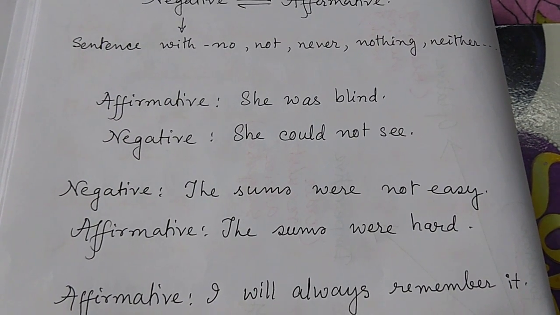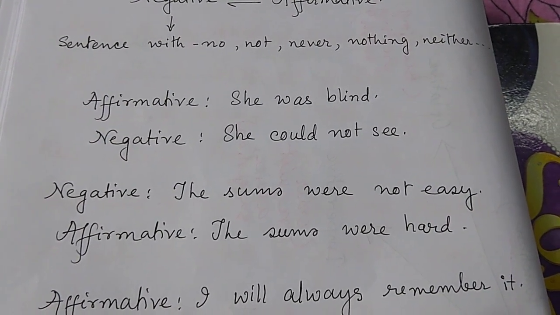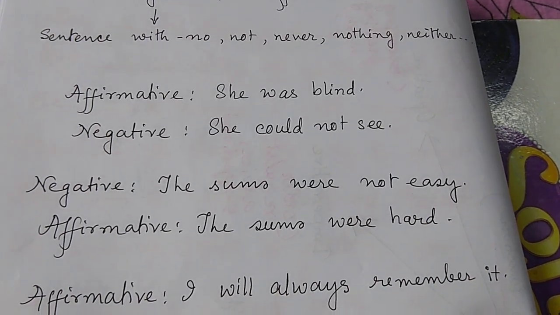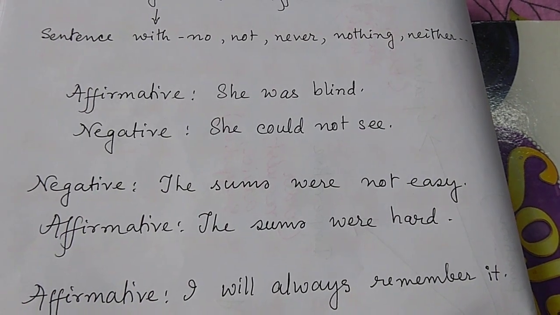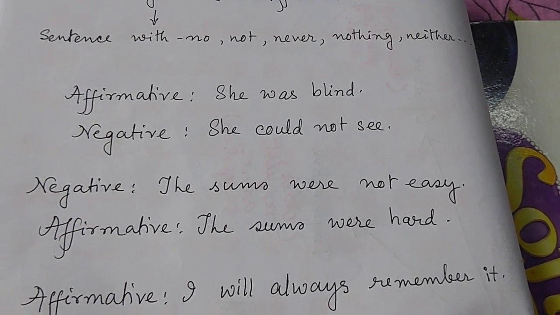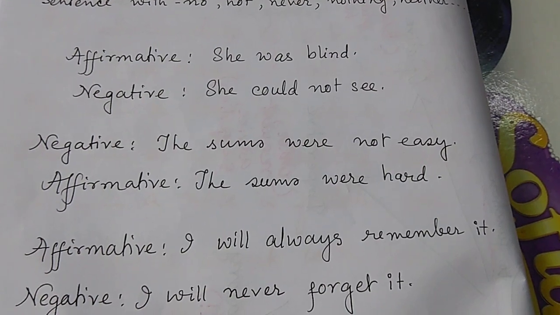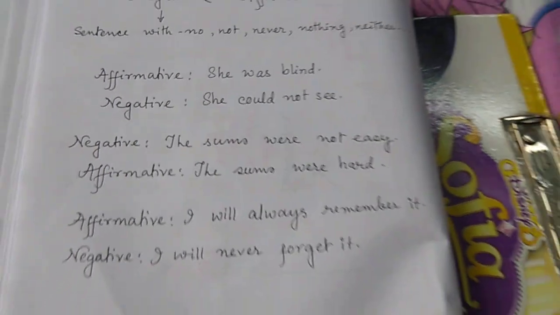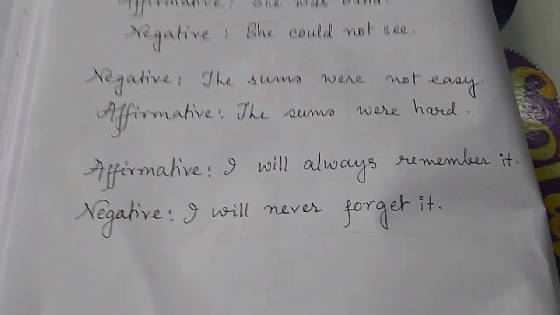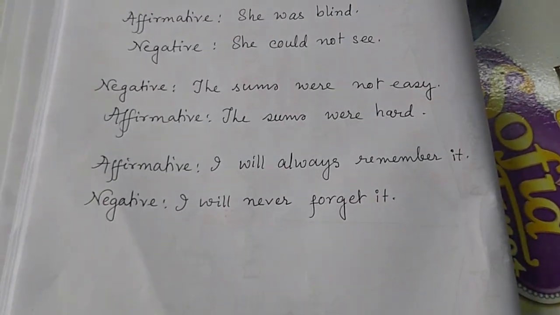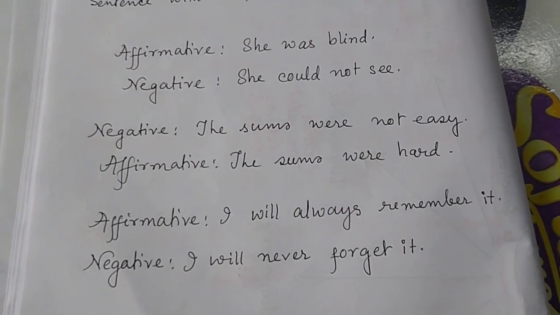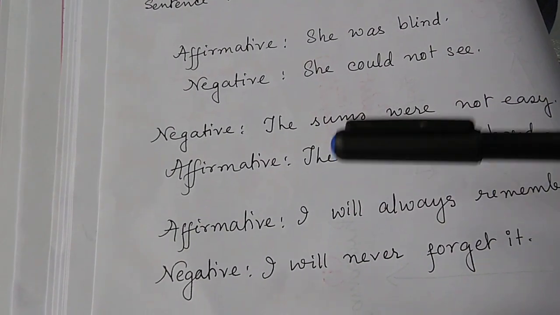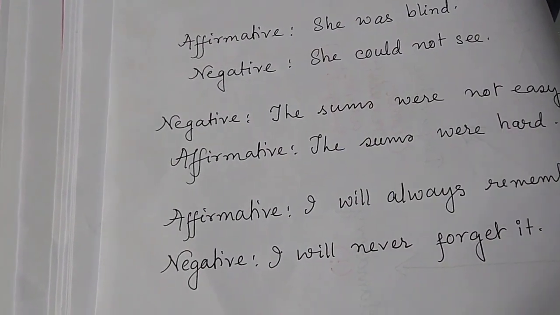Affirmative: she was blind. Negative, how to do it? She could not see. See, I maintained the tense and made it negative. Next one, the sums were not easy. Affirmative: the sums were hard, or the sums were tough. Next one, affirmative: I will always remember it. Negative: I will never forget it. So in this way, they might tell you to change from affirmative to negative or negative to affirmative.